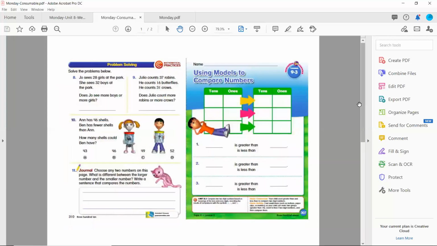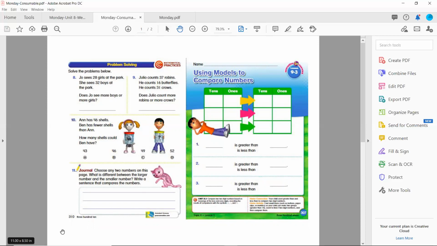Let's go ahead and go back up. I'm going to read this last page to you, and you got it. Number 11, the journal, is the one I always like for you to do. Here we go. Choose any two numbers on this page. What is different between the larger number and the smaller number? Write a sentence that compares the numbers. So you might say something like, a difference between the larger number and the smaller number is, but maybe instead of writing the words larger and smaller, you might want to actually write down the numbers. So go ahead and do that.